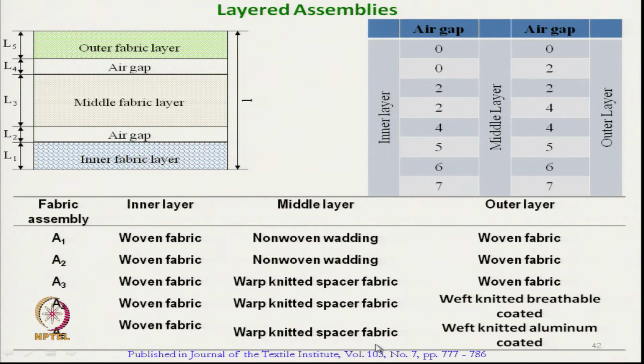The outer layers were woven fabric for A1, A2, A3, and for A4 and A5 coated knitted fabrics were used. For A4 it was breathable coated, and for A5 it was weft knitted aluminum coated. So, these 5 combinations were taken for different modes of convective heat transmission.